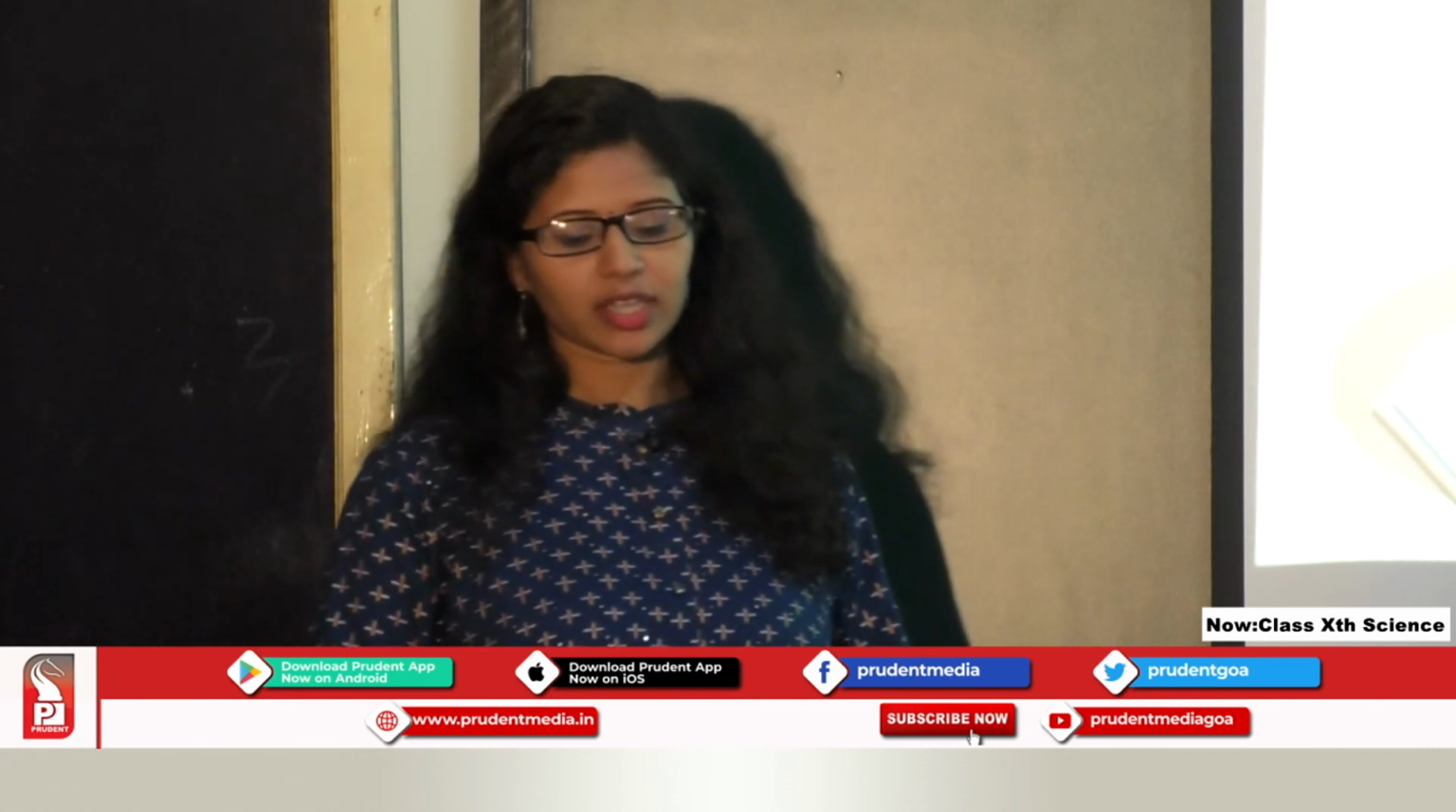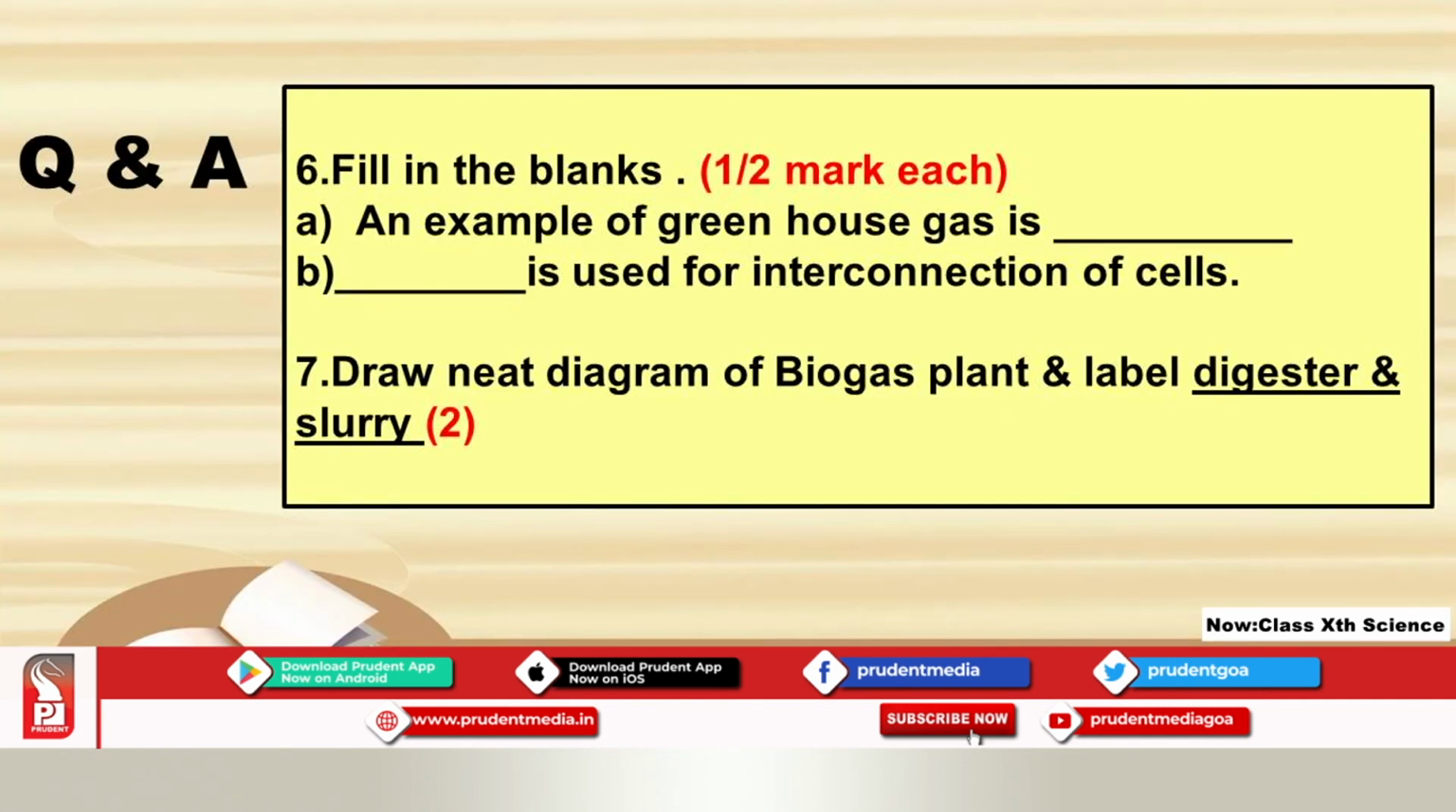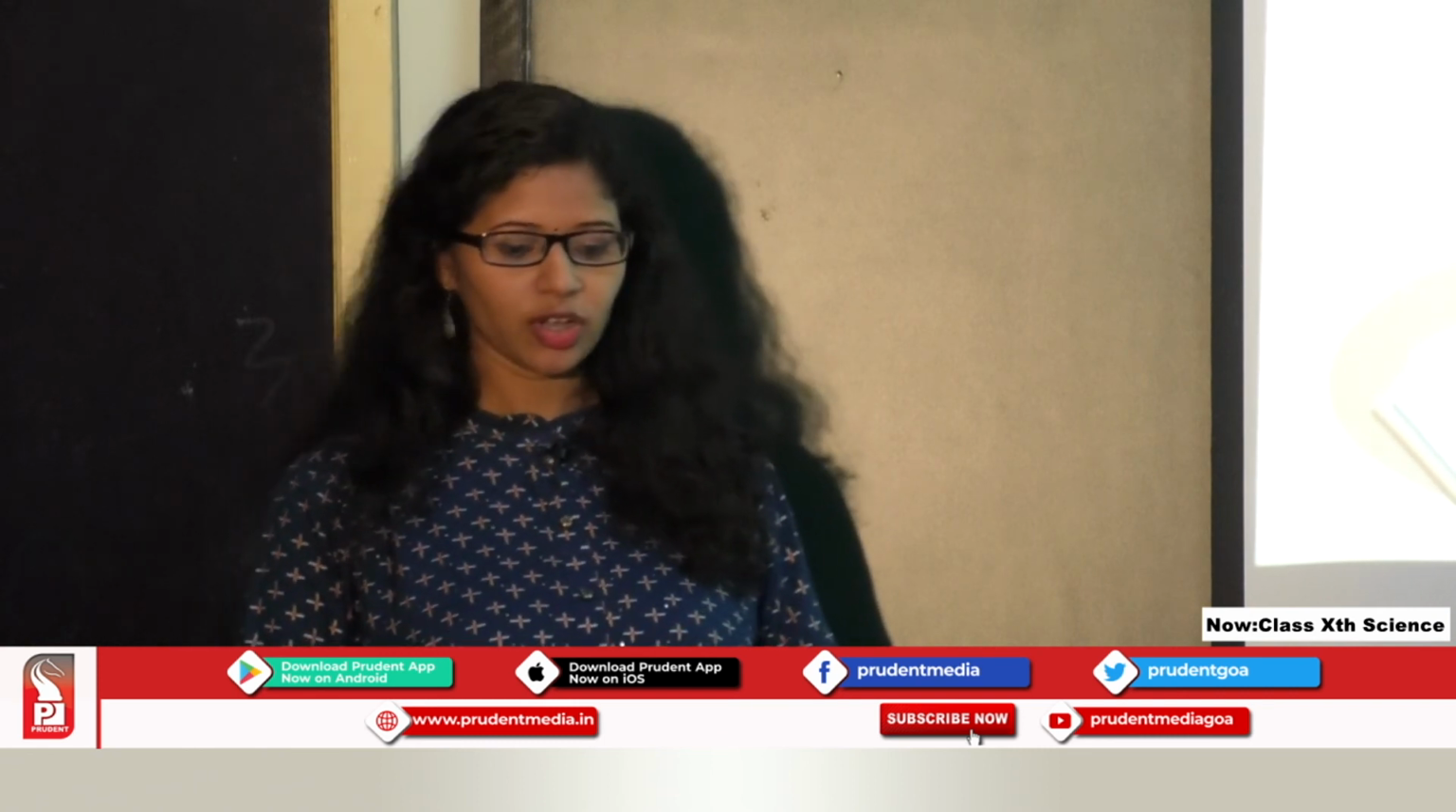Also, there can be questions for half mark in the form of fill in the blanks. First one, an example of a greenhouse gas is dash. Dash is used for interconnection of the cells. So this type of question can be asked in your exam.